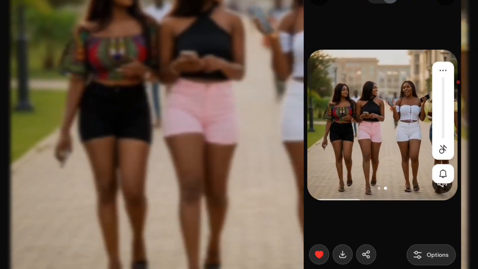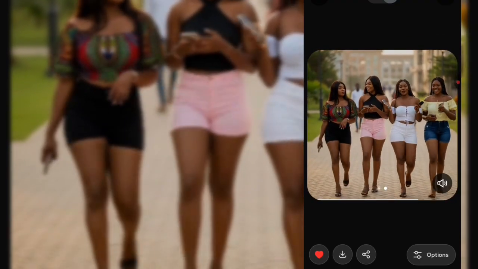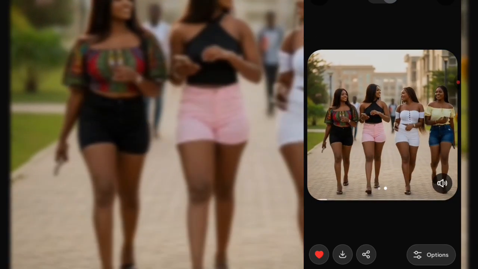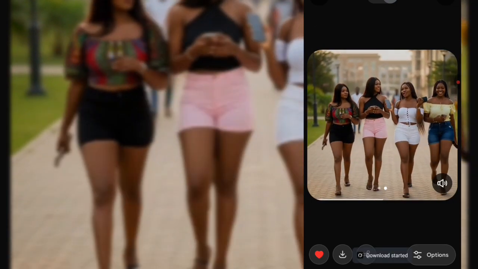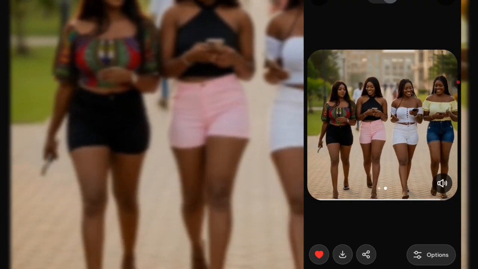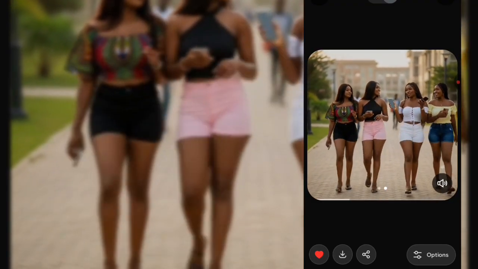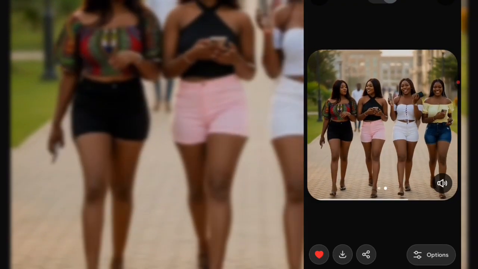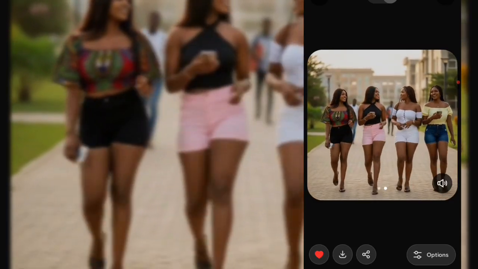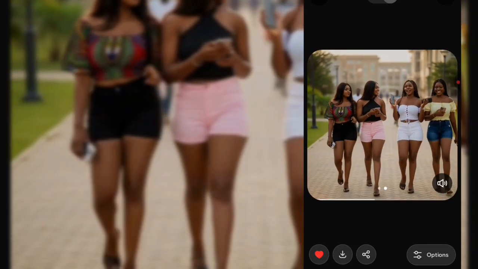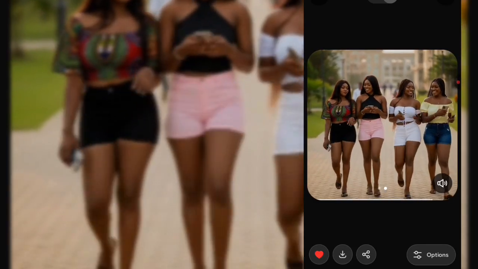Yes, me too. So that's it for how to generate the video. You are just going to download this one. If you want others to also talk, you're just going to write what you want them to say, then the dress that they are wearing, in case you want to be specific. So the next thing we are going to do now, I want a different scene.